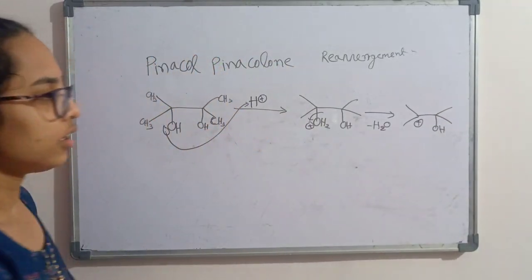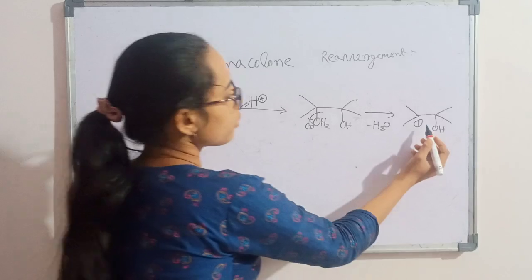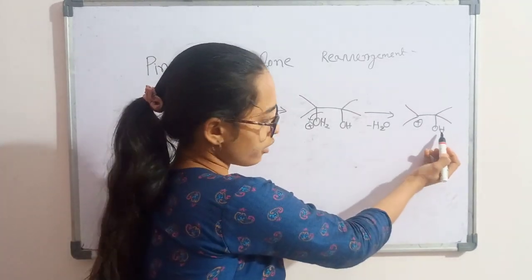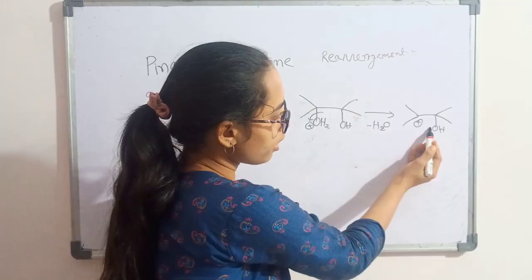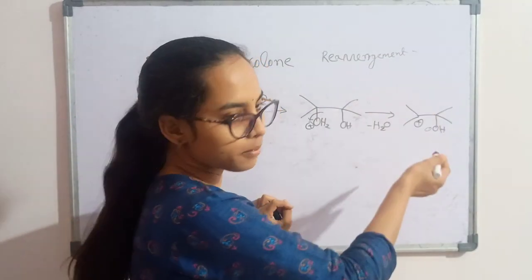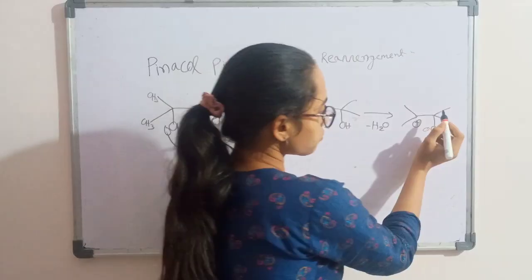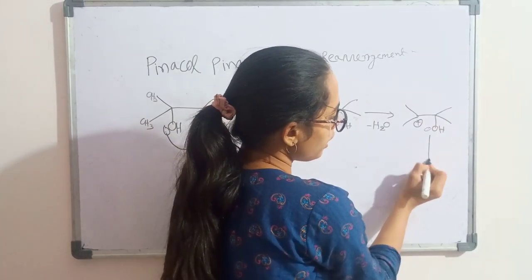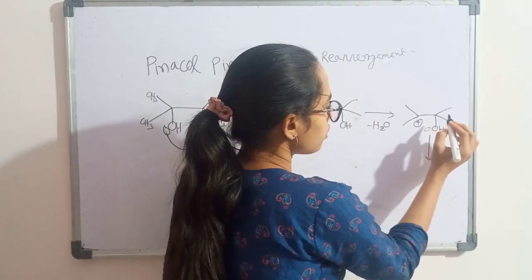After that, this carbocation has to stabilize. As a hydroxy group is here, the lone pair of this oxygen can give electrons to the carbocation for its stabilization. So how will it happen? The carbocation comes to here by methyl shift.